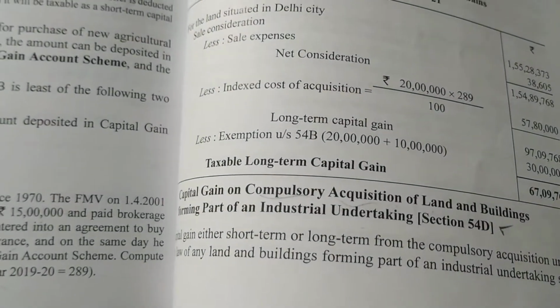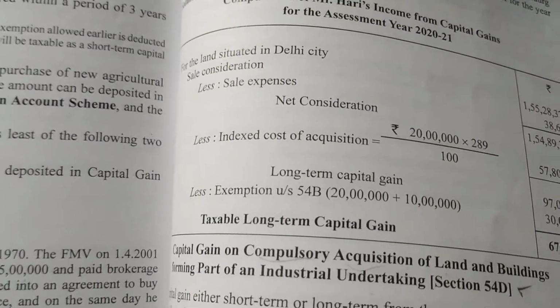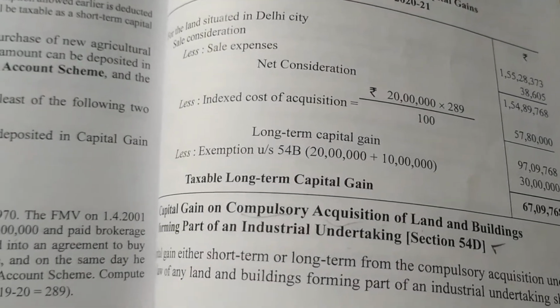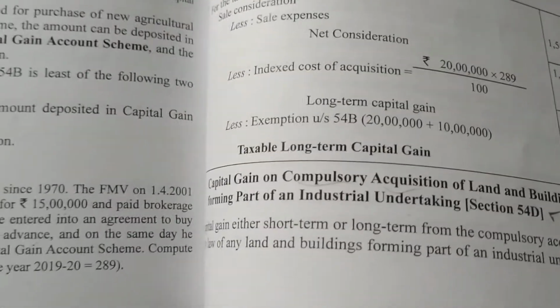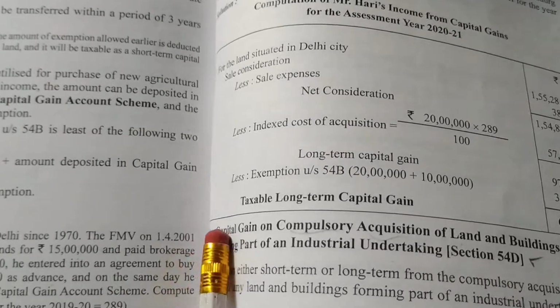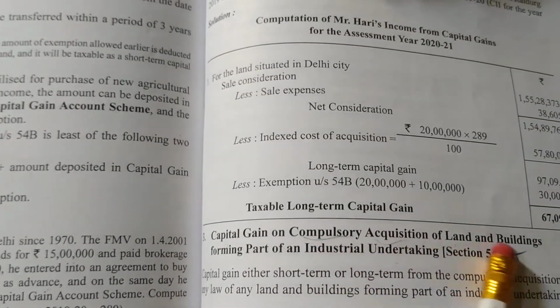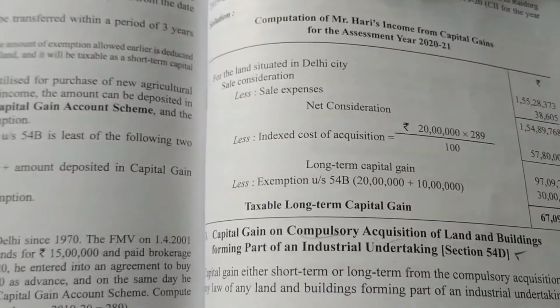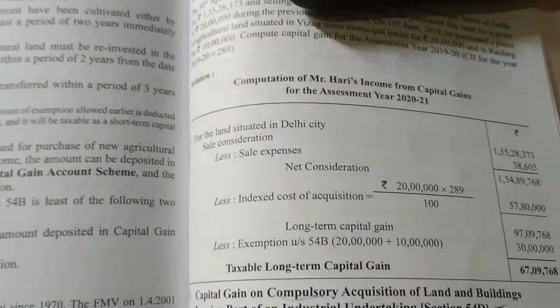So let us continue tax classes. So we have seen 54, 54B, we have seen exemptions. Now we'll see 54D. What is 54D? It says capital gain on compulsory acquisition of land and building forming part of industrial undertaking. It means what? Let us take an example.